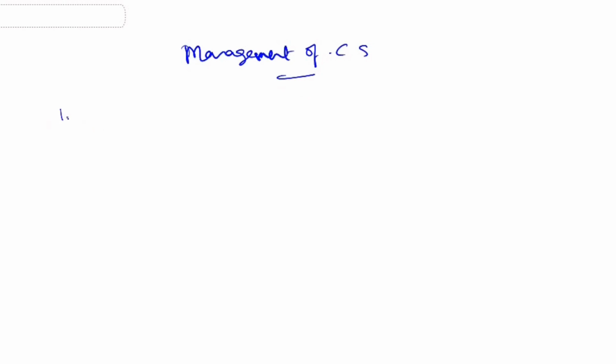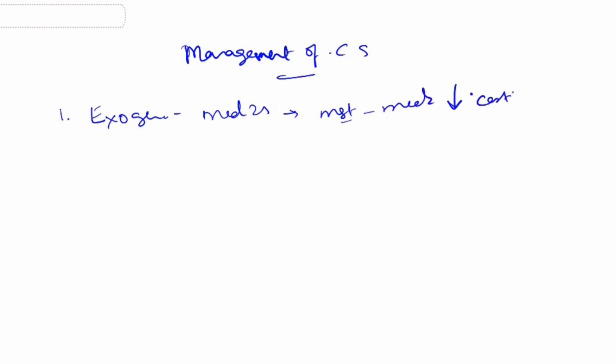First, if it is due to an exogenous cause, meaning prolonged corticosteroid medications, then management includes some medications for lowering the cortisol level.